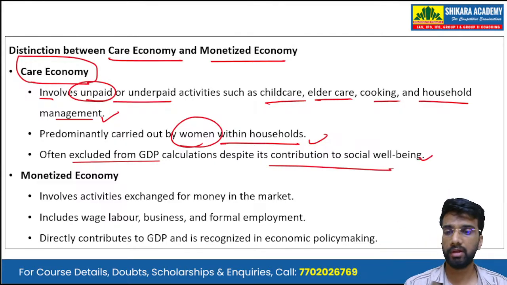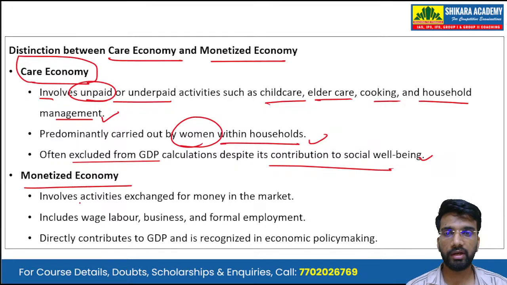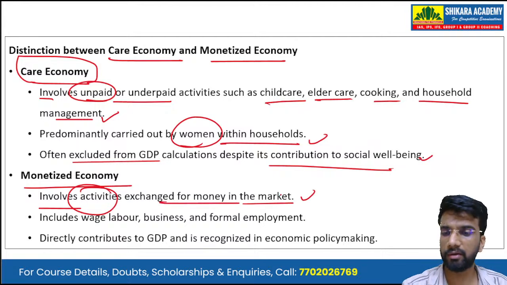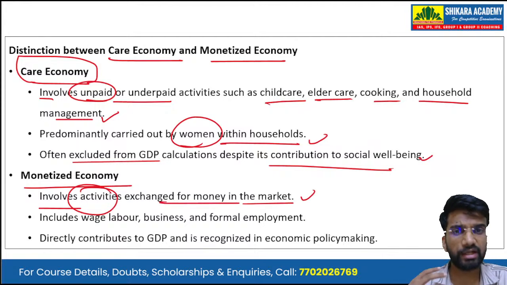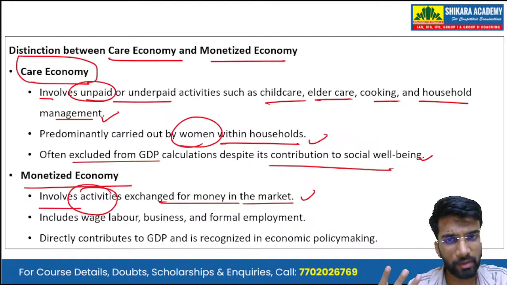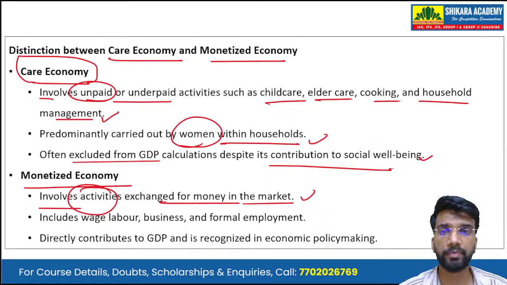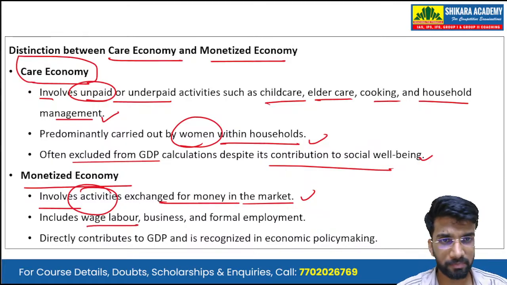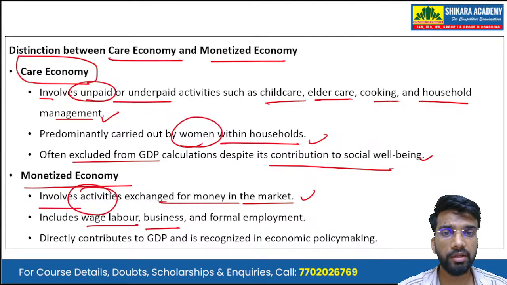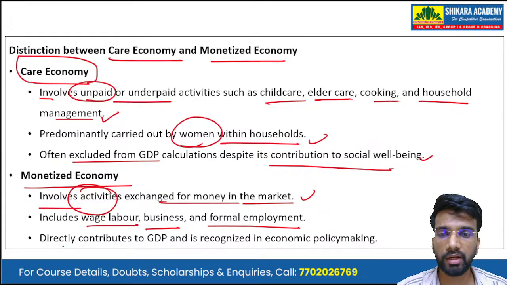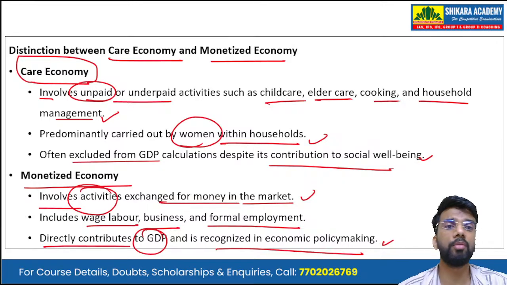The monetized economy, on the other hand, involves the activities that are exchanged for money in the market. So services or activities that are sold in the market, or exchanged for money, constitute the monetized economy. It includes wage labor, business, and formal employment, also informal employment. These directly contribute to GDP and are recognized in economic policy making.